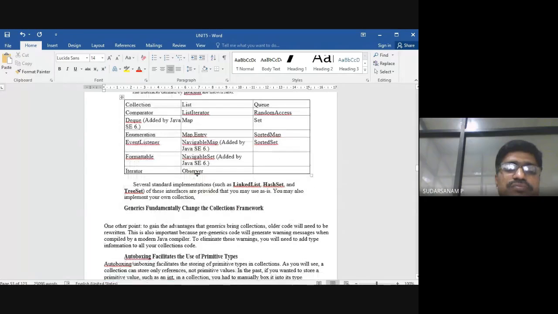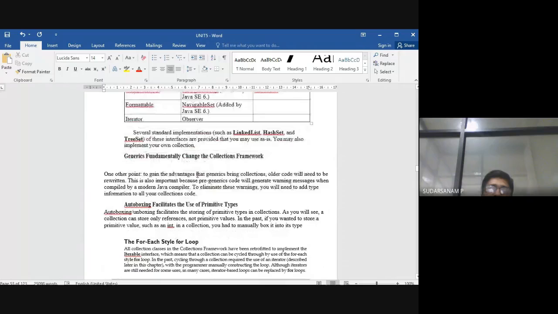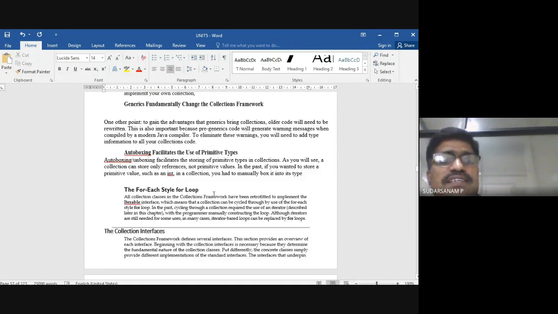So generics brought fundamental changes to the collections framework. To gain the advantages of generics, older code will need to be rewritten. So that is important because pre-generic code will generate warning messages when compiled by a modern Java compiler. To eliminate these warnings, you will need to add the type information to the collection code. So that's what you have to do.